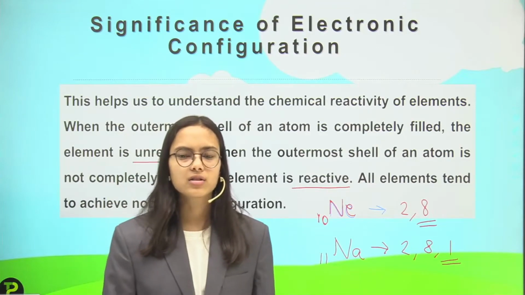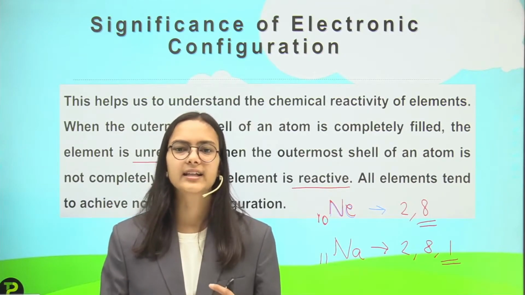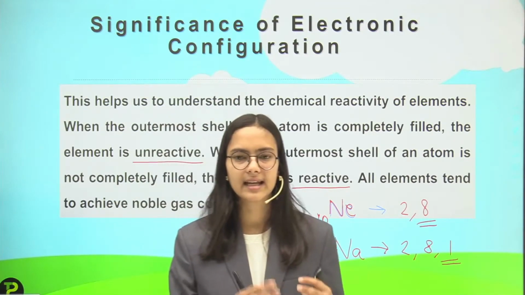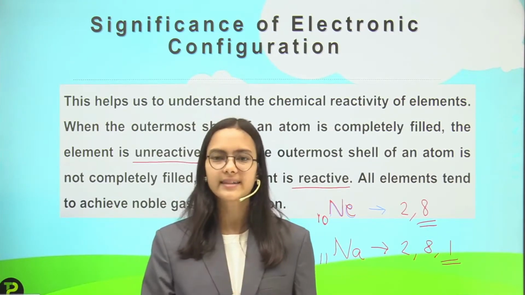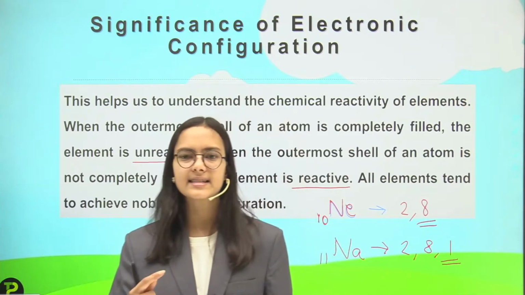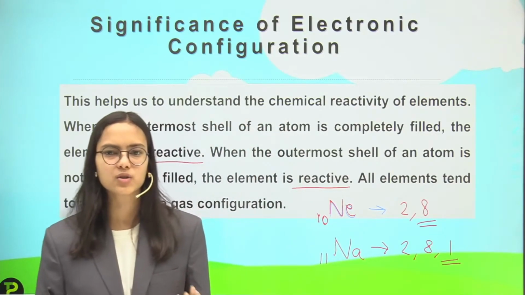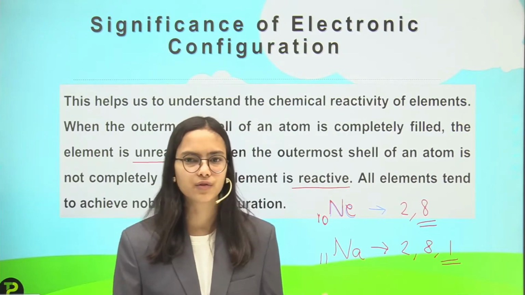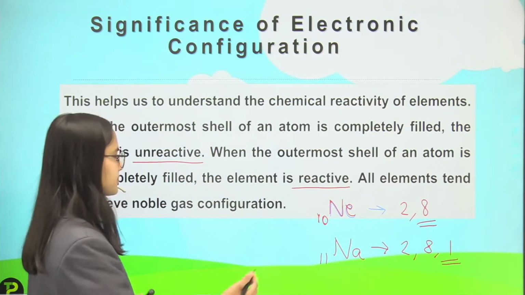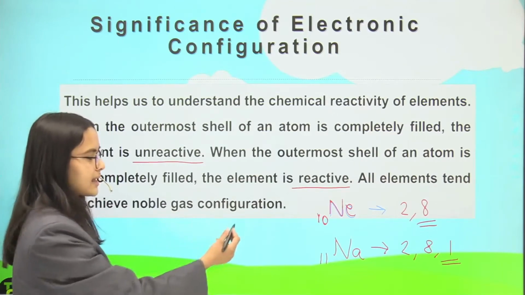Why? Because all the elements react in order to get stability. Stability is the point where they do not have to react; they become unreactive. So to gain that stability, all the elements react and try to get the noble gas configuration. All the elements tend to achieve the noble gas configuration.